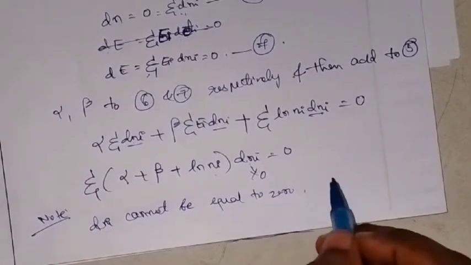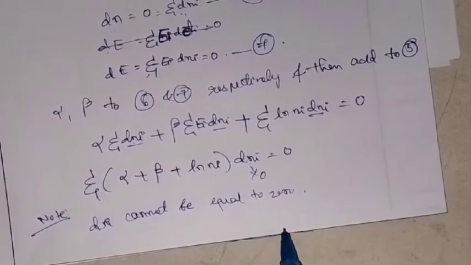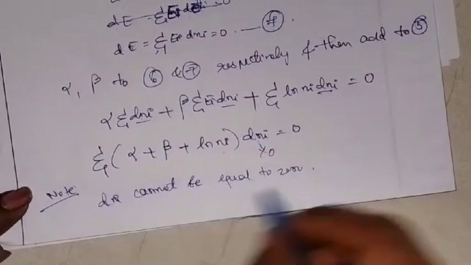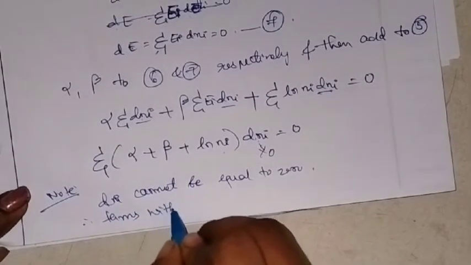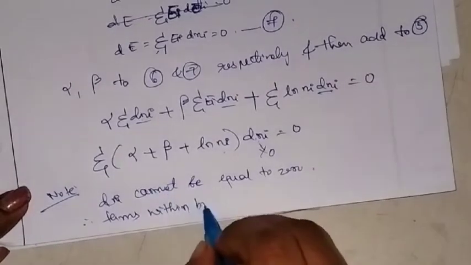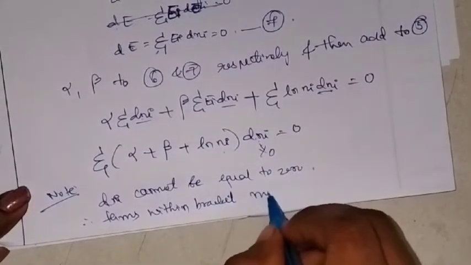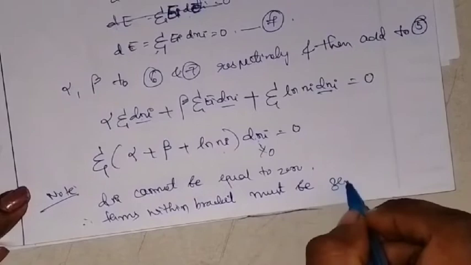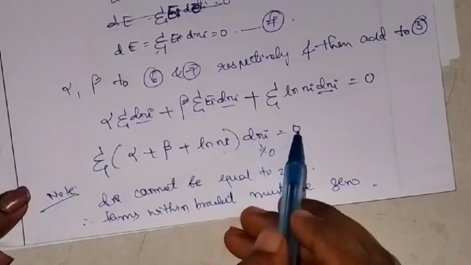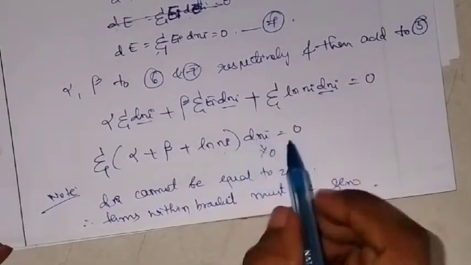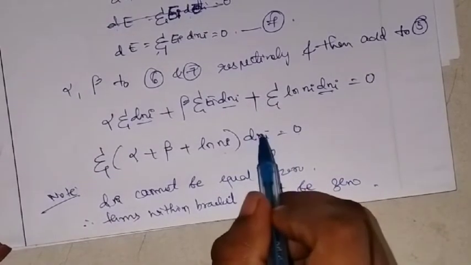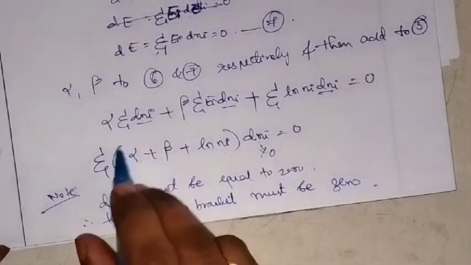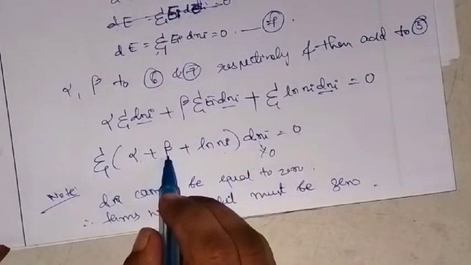Therefore the terms within the bracket must be 0. Here we are saying that dni cannot be equal to 0, so what must be equal to 0? This. The terms within the bracket must be equal to 0.